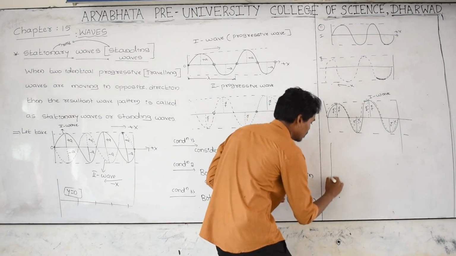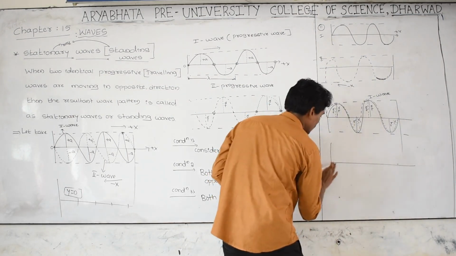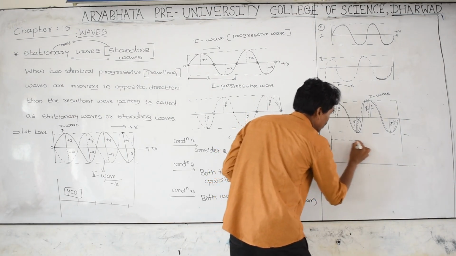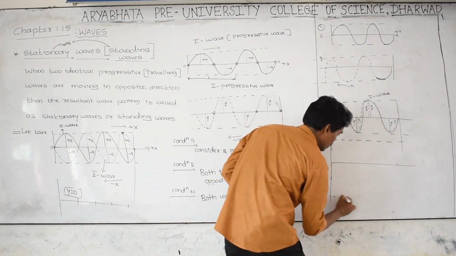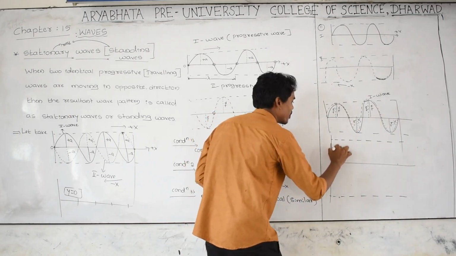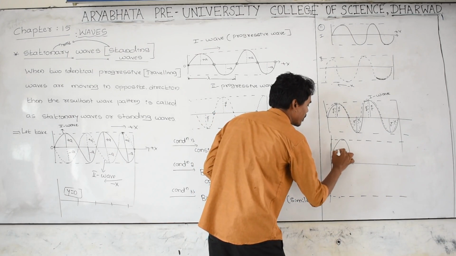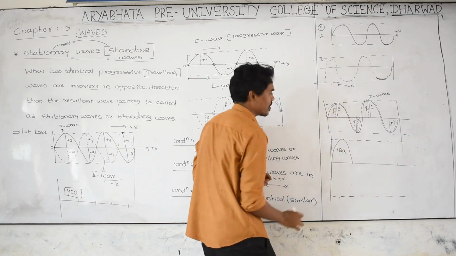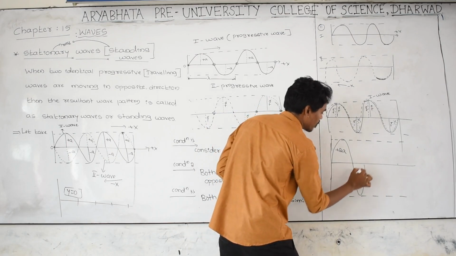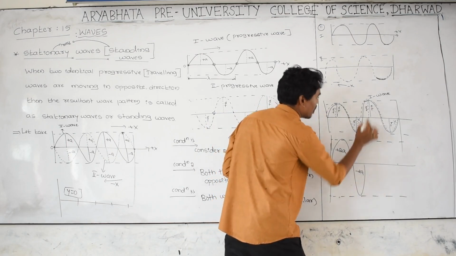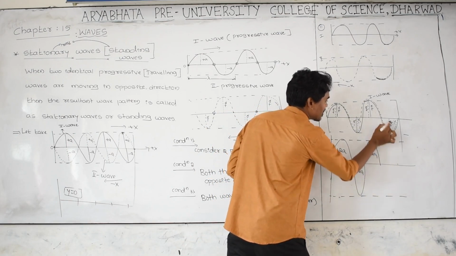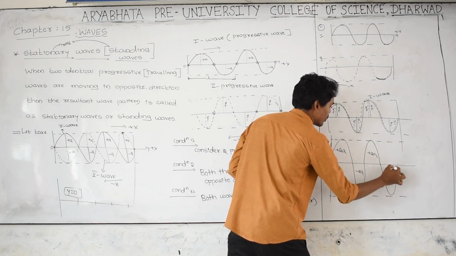The resultant is like this. Plus A plus A, plus 2A. Plus 2A. Minus A minus A, minus 2A. Minus 2A. Plus A plus A, plus 2A. Minus A minus A, minus 2A.